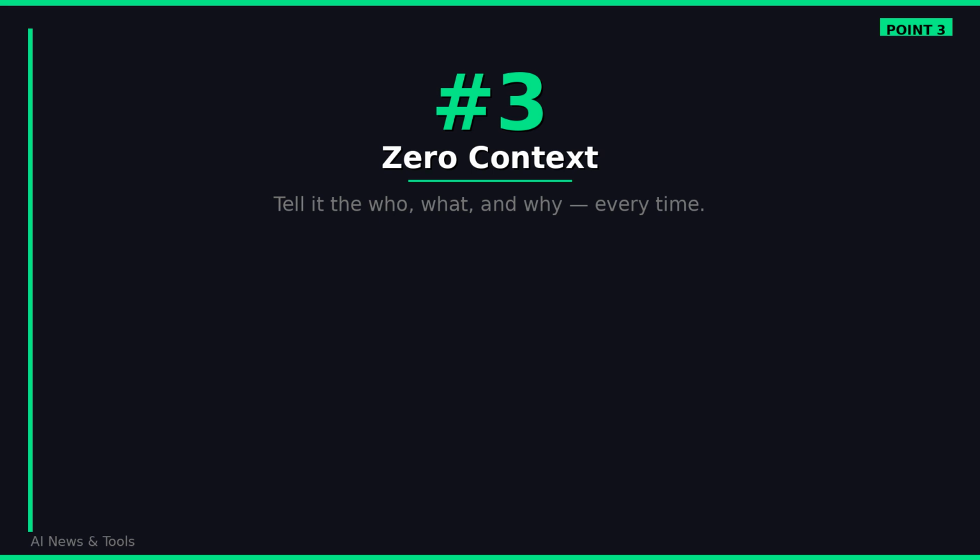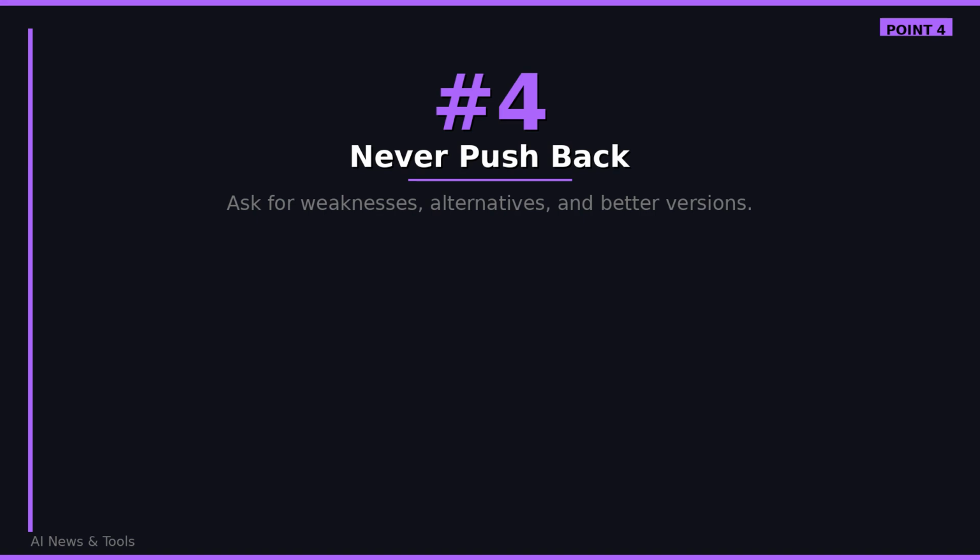Mistake number 4. You are accepting the first response without pressure testing it. ChatGPT is trained to sound confident, even when it is wrong or incomplete. If you never push back, you are trusting output you have not verified. Get in the habit of asking follow-up questions. Ask it to identify weaknesses in its own answer. Ask it to consider a counter-argument. Ask it to give you a better version of what it just produced. This is not about being difficult. It is about using the model to its full capacity instead of stopping at the surface.